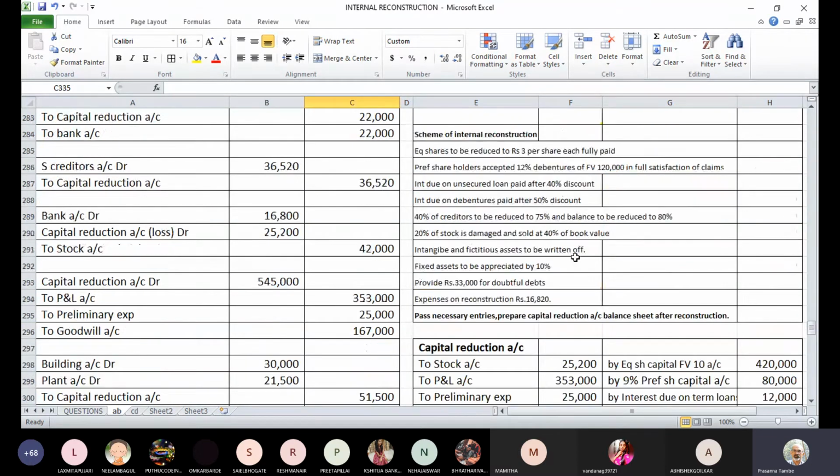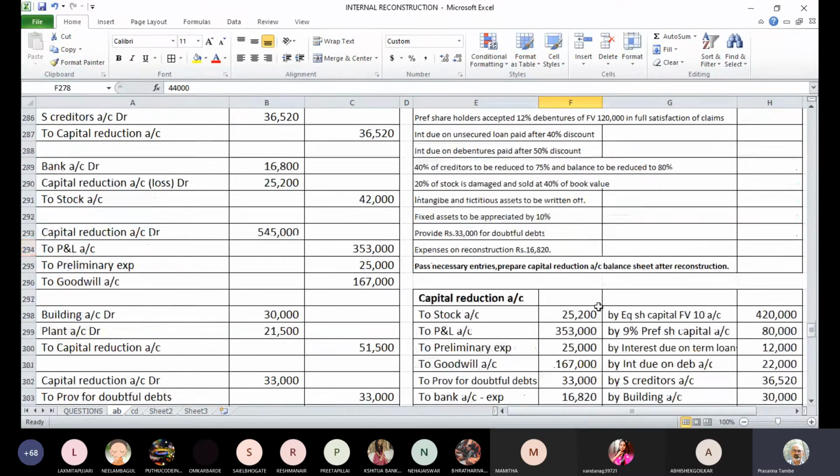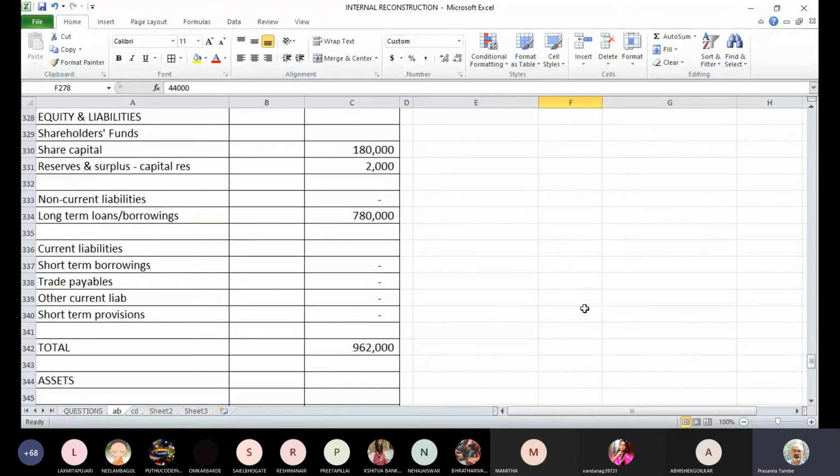Then again, going back to the liability side, interest due on term loans is fully settled. Interest due on debenture is also fully settled. Creditors have given some discount. So trade payable, we have to work out the balance. Now, if you see the trade payables, original balance was 1,66,000. We can directly show it here, 1,66,000. And minus, how much did we give them?